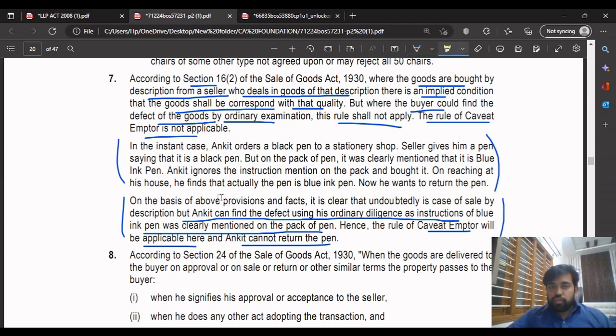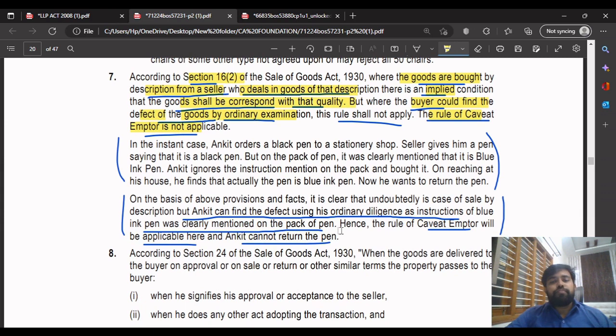Understood? So in this question, if it comes in exams, what you should write is Section 16, if you can remember. Then, the goods are bought by description from the seller who deals in the goods of that description. So it means that an implied condition is there that the goods will correspond with that quality. That is one part, in which case the rule of caveat emptor is not applicable. But where the buyer could find the defect in the goods by ordinary examination, in such a case the rule of caveat emptor is applicable.